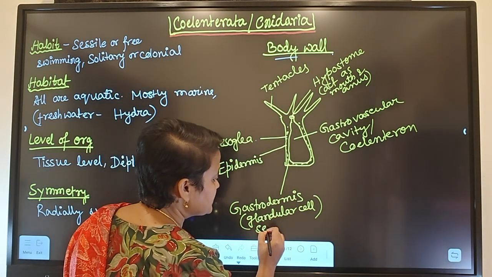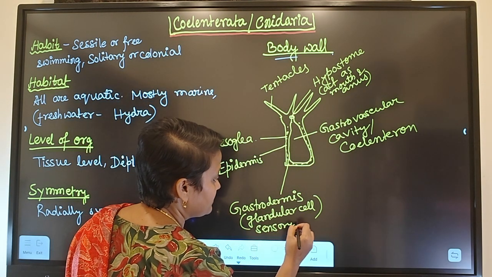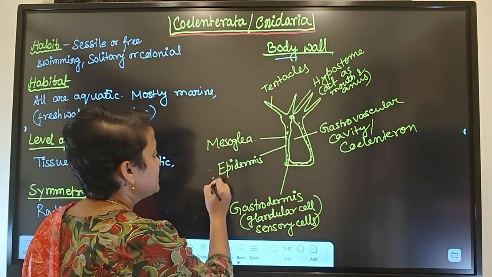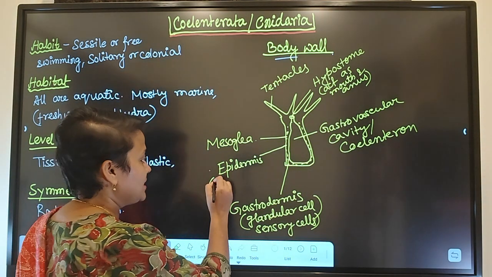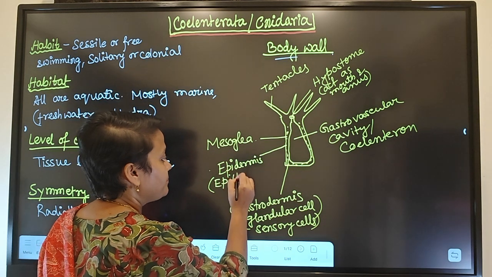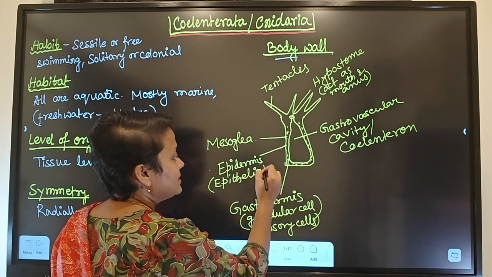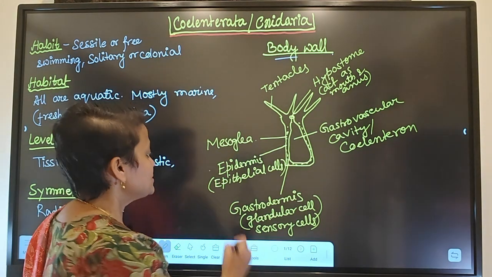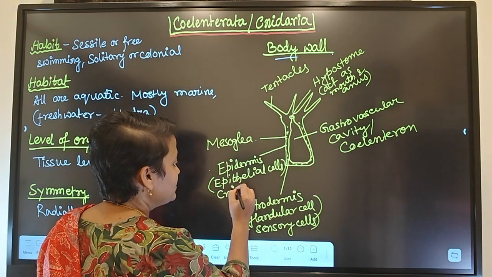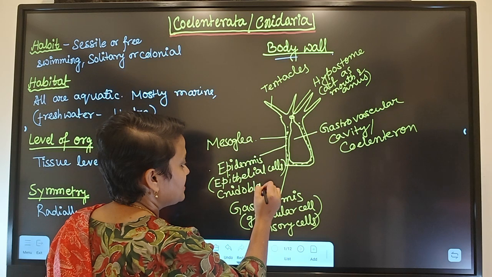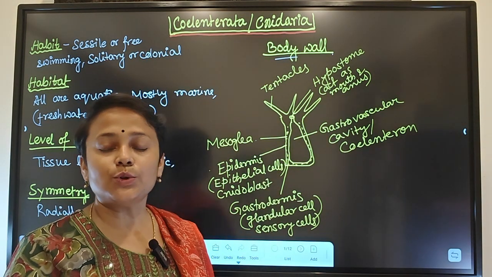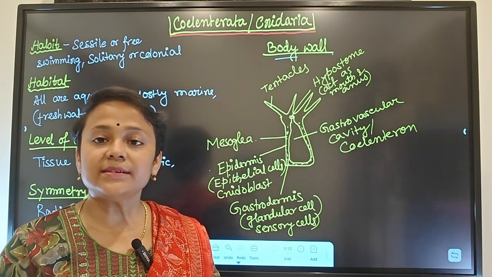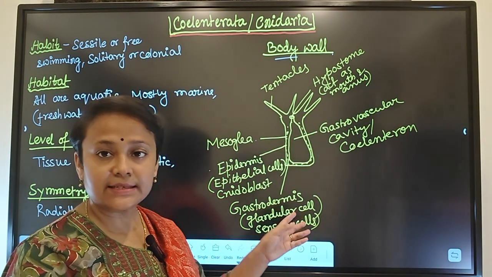Then sensory cells are also present. Here in epidermis, epithelial cells will be there, plus there will be a special cell which is called cnidoblast. With the help of cnidoblast, they can sting. Okay, and this cnidoblast structure we will discuss later.